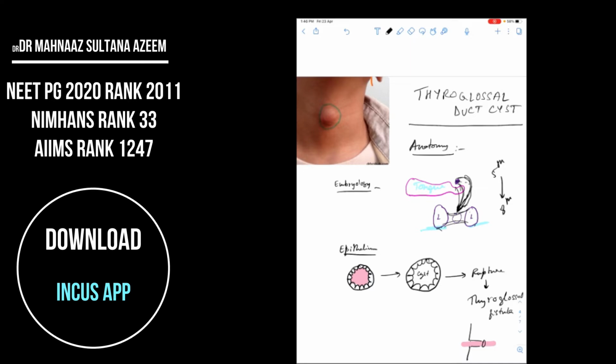So this thyroglossal duct must obliterate, and generally obliterates again after the formation or fusion of the medial lobe with the two lateral lobes. So in case this duct does not regress, we will have formation of a patent thyroglossal duct, and this can lead to formation of a thyroglossal duct cyst.